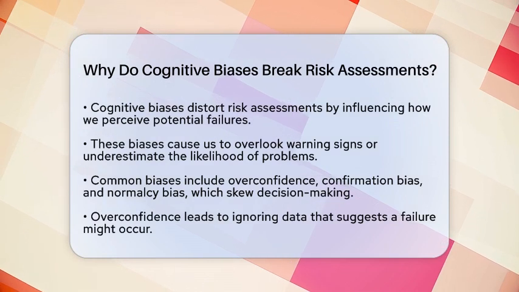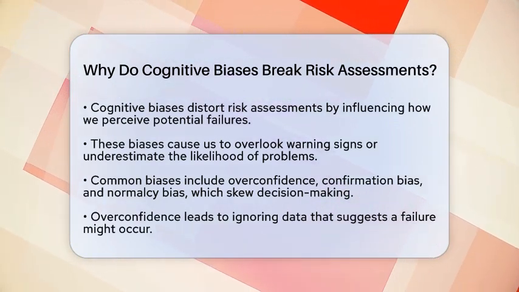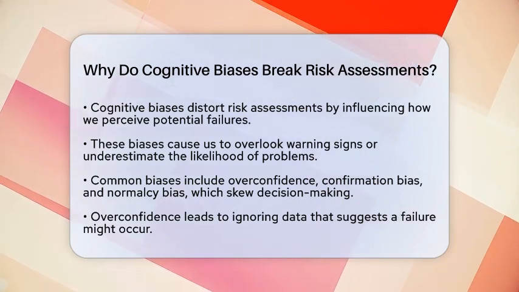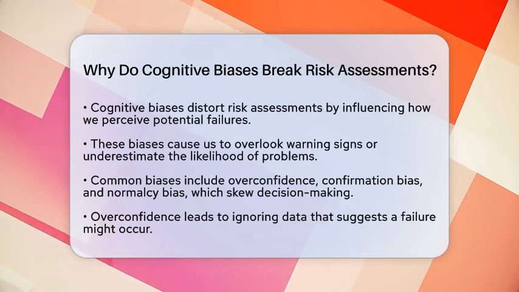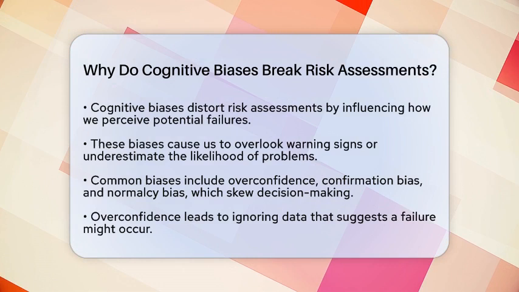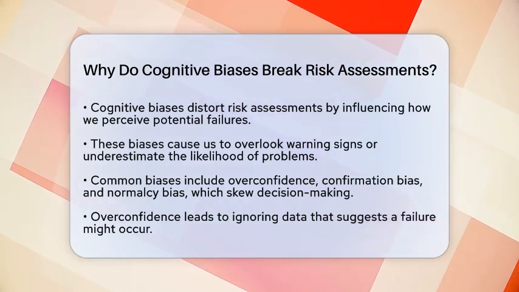When we are assessing risks for product failures or mechanical breakdowns, these biases can cause us to miss important warning signs or underestimate the chances of something going wrong. This can lead to design flaws or safety gaps that might cause failures later on. Cognitive biases are systematic ways our thinking goes off track.